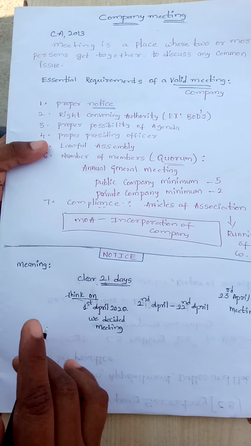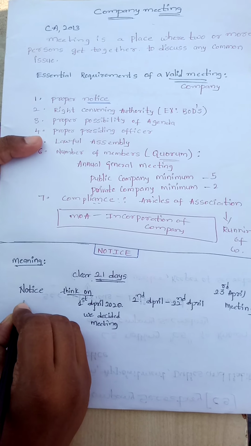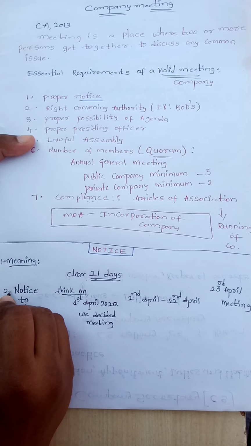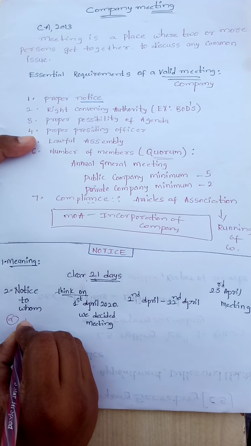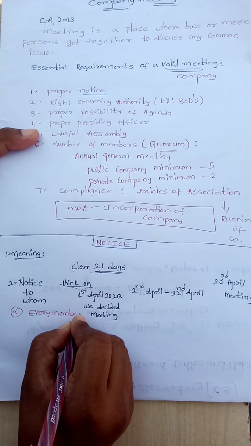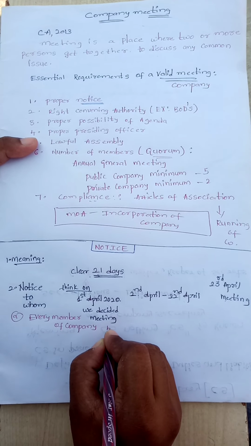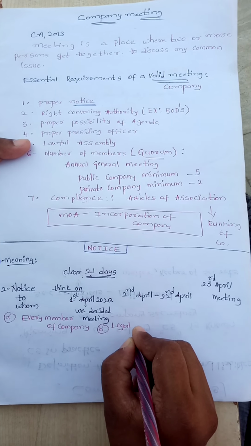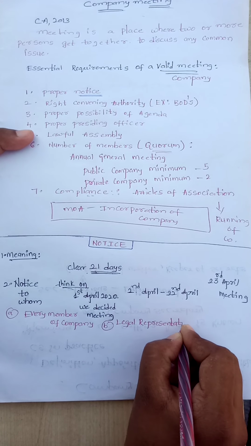Done. After the meaning, the next point is to whom the notice will be sent. That means notice to whom. Firstly, they will send the notice to every member of the company. Secondly, they will send this notice to legal representatives.